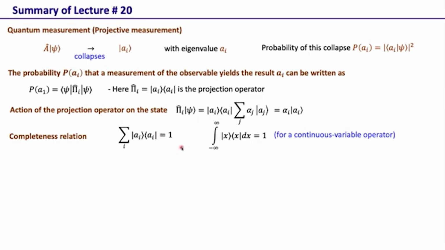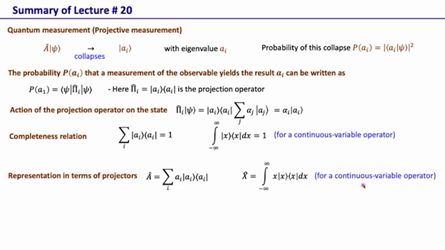and this is for the discrete system, discrete basis. But if it's a continuous variable operator, then this completeness relation reads as the integral of |x><x| dx. This is for the position basis, so that's just an integral here. The operator itself can be represented in terms of these projectors in this manner. So A is the sum of a_i, that's the eigenvalue, times the projectors, from i equal to 1 to n if it's an n-dimensional basis, and for a continuous variable operator then it's just an integral in this manner.